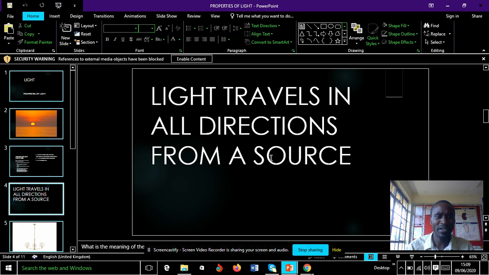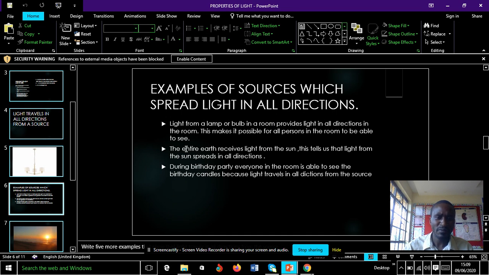So in this topic of today, we are going to pick only one: light travels in all directions from a source. For light travels in a straight line, that will be our next lesson after this. Now let's dwell on light travels in all directions from a source.